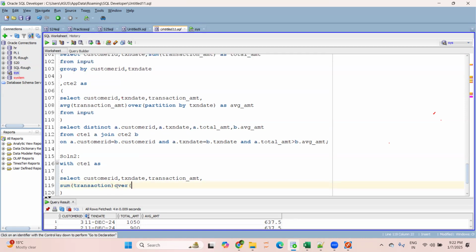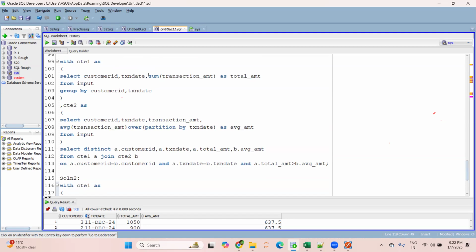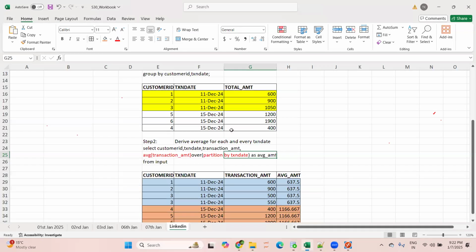Sum of transaction amount over partition by. We have to derive the sum for each and every customer ID, so I'm using partition by customer ID. But I have derived the total transaction amount for each customer ID and transaction date combination, because it is possible that a particular customer can purchase tomorrow as well, and the next day or any other day.